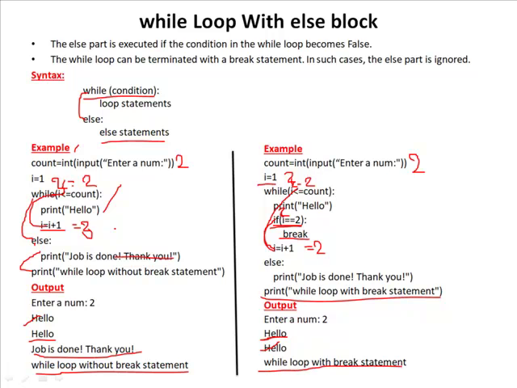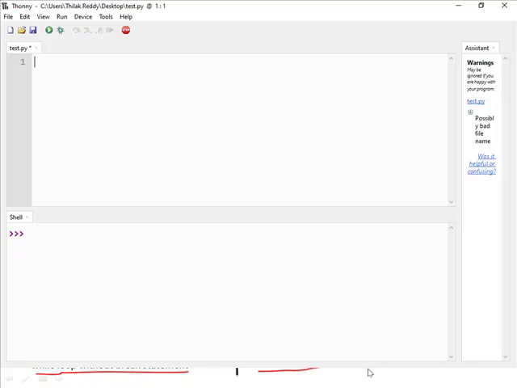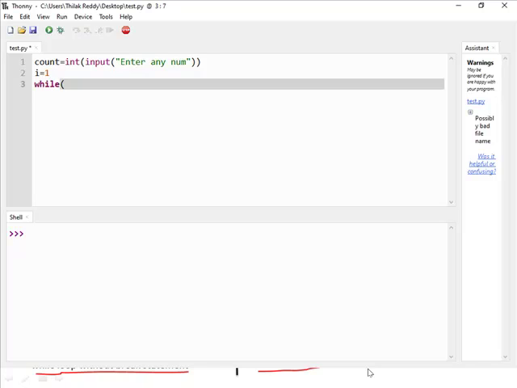Okay, first example is while else. Second example is while loop with break statement. Okay, now I'll run this code. So for that, first initialize the count value or take the count value as a user input. So count equal to int of input of enter any number and initialize the I value as 1 and the condition depends on the count value, so I less than or equal to count.